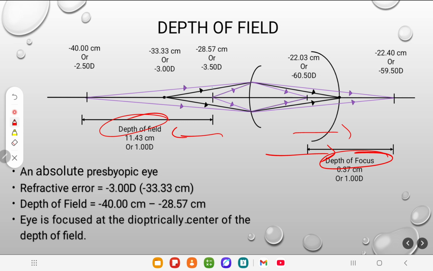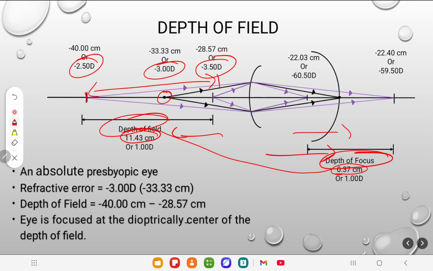Okay, see, here we are focusing, and the range is this, isn't it? The total range, focusing at 3 diopter, is 2.5 diopter to 3.5 diopter. What do you mean by that? One diopter is the range, and at the distance it is 11.43 centimeter. Here you can see the distance is similar or not. Not at all similar. The distance is 0.37 centimeter in depth of focus, but I have already told you these are similar things.